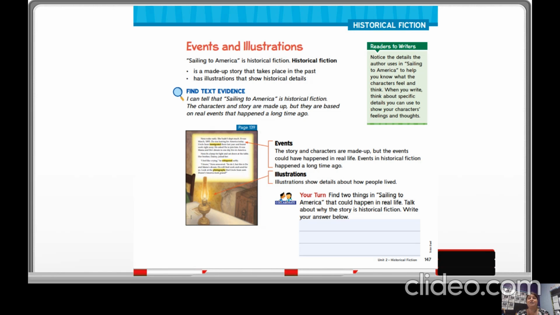Your turn. Find two things in Sailing to America that could happen in real life. Talk about why the story is historical fiction. Write your answer below. Readers to writers. Notice the details the author uses in Sailing to America to help you know what the characters feel and think. When you write, think about specific details that you can use to show your characters' feelings and thoughts.